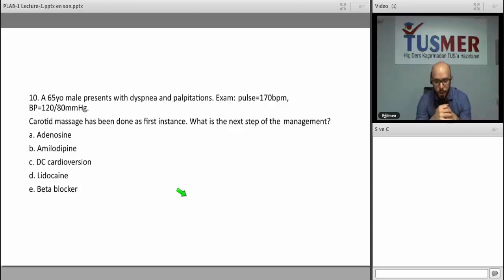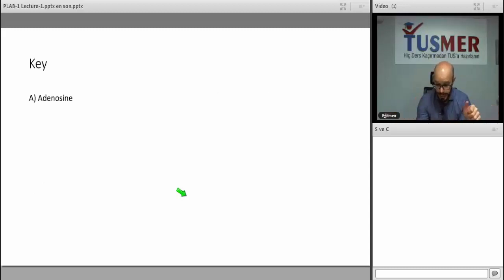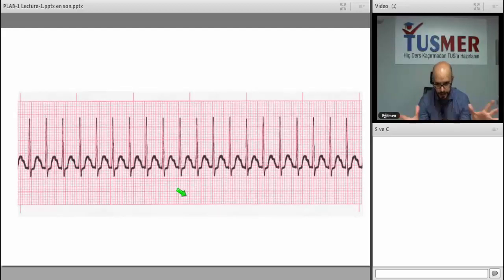So, what is the next step of management? Supraventricular tachycardia. Let's look: adenosine. Okay, let's go. This is a picture of supraventricular tachycardia. Regular rhythm. The RR intervals are normal to each other. The P waves are in the T waves.